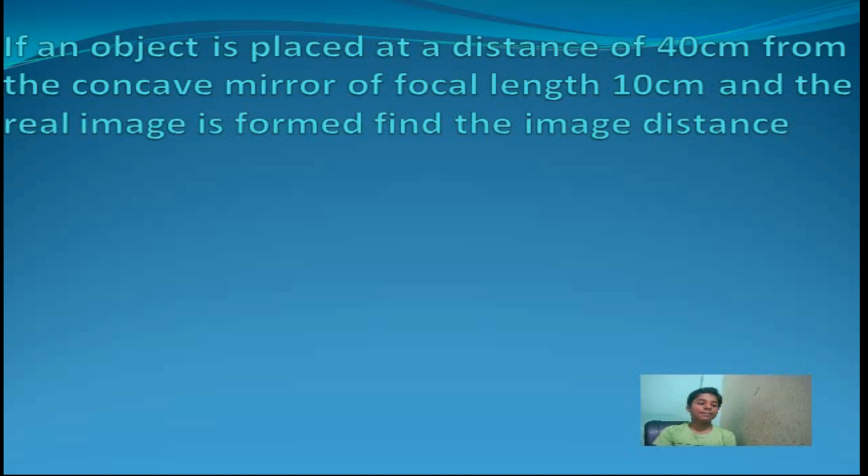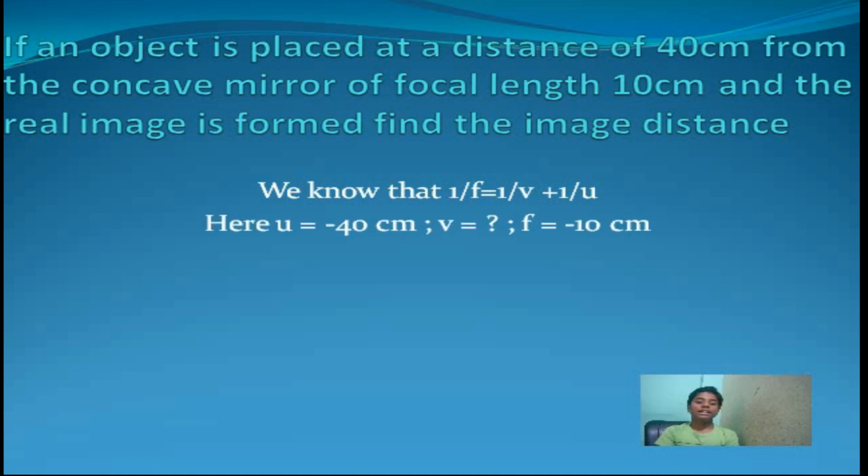And the third example is: if an object is placed at a distance of 40 centimeters from a concave mirror of focal length 10 centimeters and a real image is formed, find the image distance. We know that 1 by f is equal to 1 by v plus 1 by u. Here, u is equal to minus 40 centimeters by sign convention because a real image is formed, and they asked for v. The focal length is given, which is 10 centimeters. By sign convention, it is minus 10 centimeters.